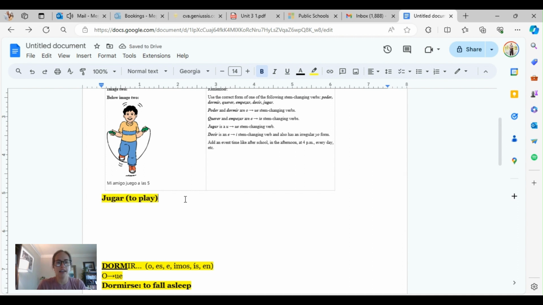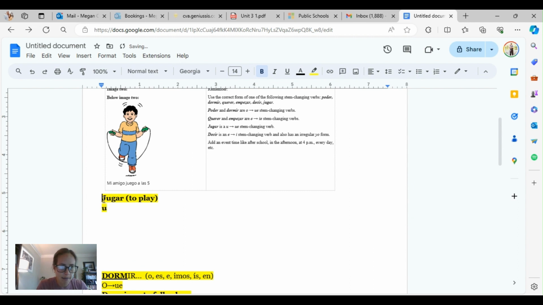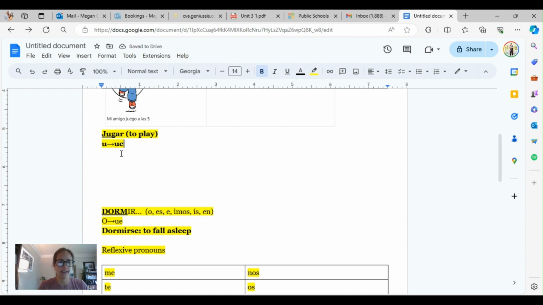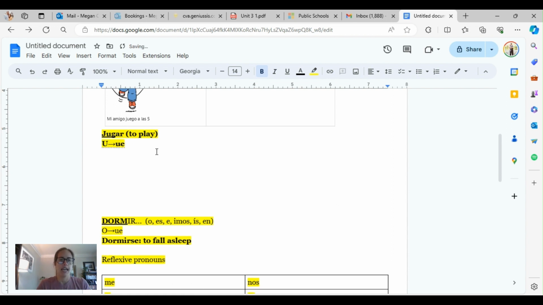Okay, so this is another stem changing verb, but this one, the stem is jug, right? Because we took away the AR. This stem changer is U to UE, whereas dormir was O to UE. And also the difference for these, this is an AR verb, so it's not the same as what we've got down here for dormir. It's not OS, imus, is, en. It's O, as, a, amos, áis, an. Those are our endings, okay?